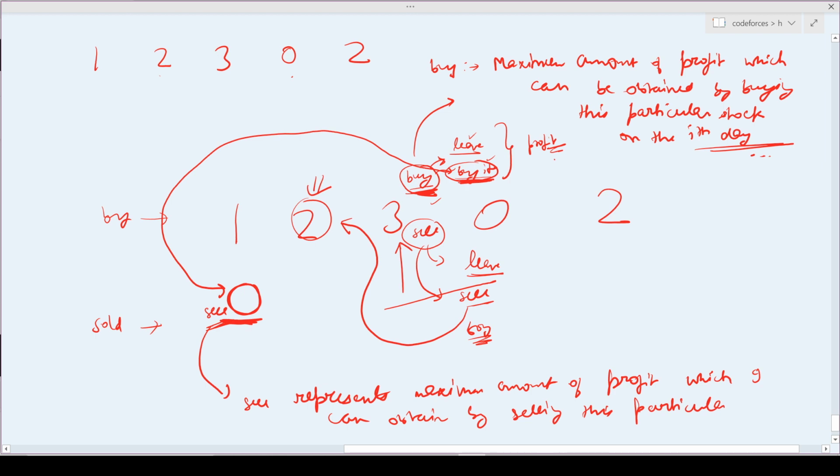Now you should understand the actual meaning of buy and sell. The meaning of sell and buy does not mean that I will sell this particular stock and that is the profit I will obtain, but it means what is the maximum profit I can obtain up till now if I buy or sell this particular stock.